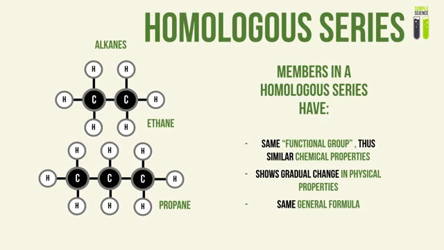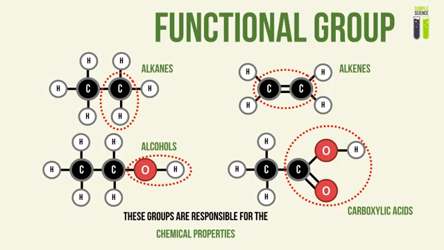And of course, these examples I will mention in much more detail when I make a video about each homologous series later on. And they will have the same general formula, which is basically a formula used to symbolically describe any organic compound within a homologous series.